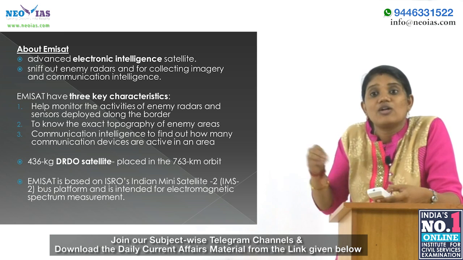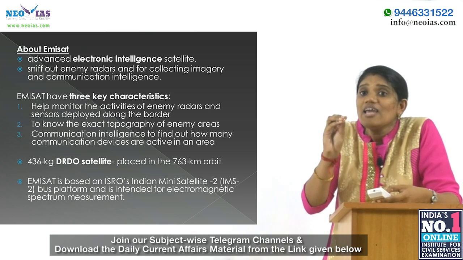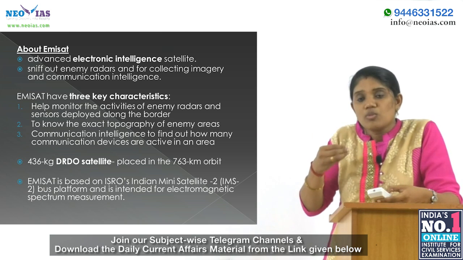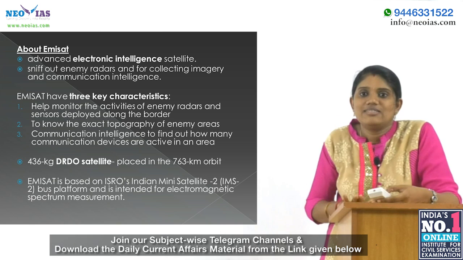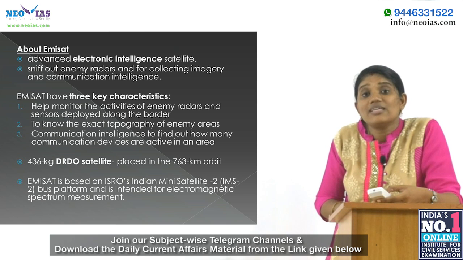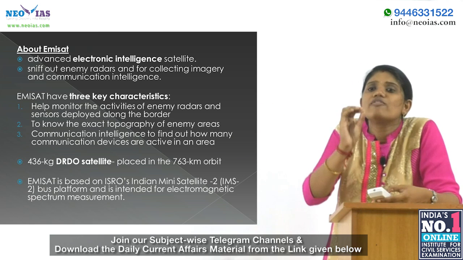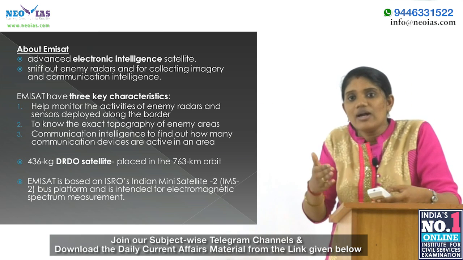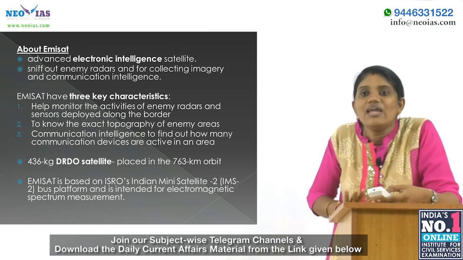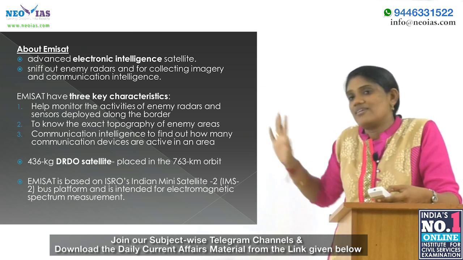So it is based on ISRO's IMS-2, and this EMISAT has 3 key characteristics. The first one, as I have already said, is that it helps to monitor the activities of enemy radars and sensors deployed along the border. So we can say that it plays a crucial role in security. The second one is to know the exact topography of these enemy areas. And the third one is communication intelligence, to find out how many communication devices are active in that area. So these are its 3 key characteristics.